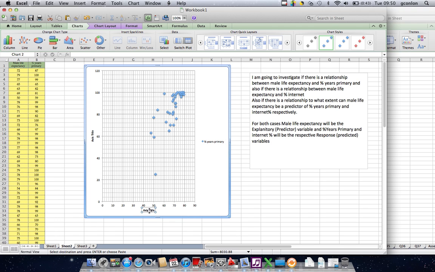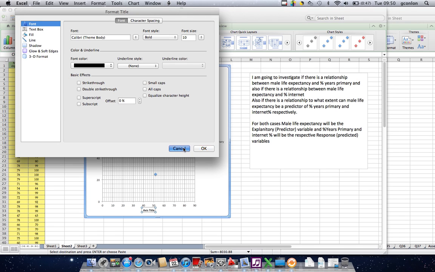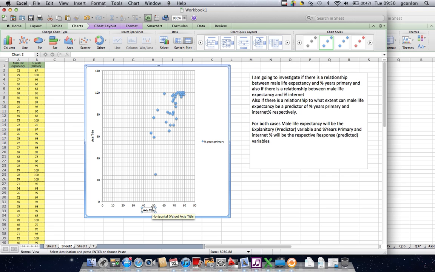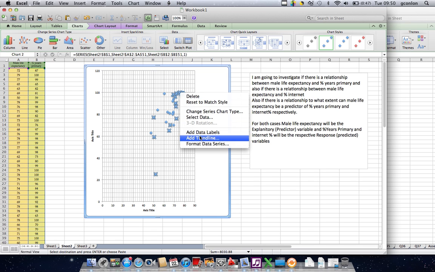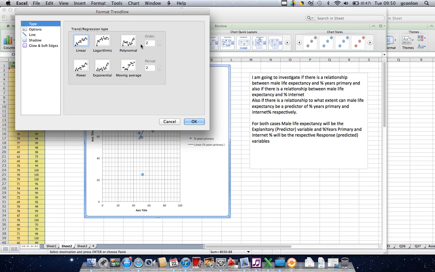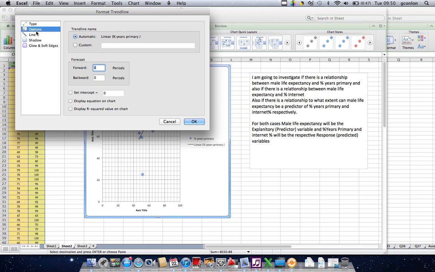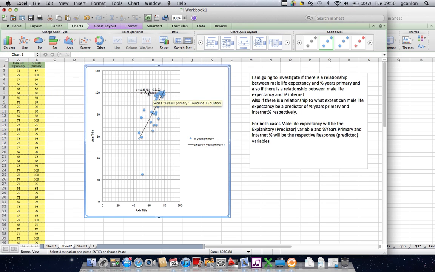And remember the title down here. I'm having trouble, but you can put titles in. Then you highlight that, right click it, and add a trend line. Remember, mine looks different to yours, so you just have to accept that. In my options, I'm going to put my equation and my R squared value on, and there I go.